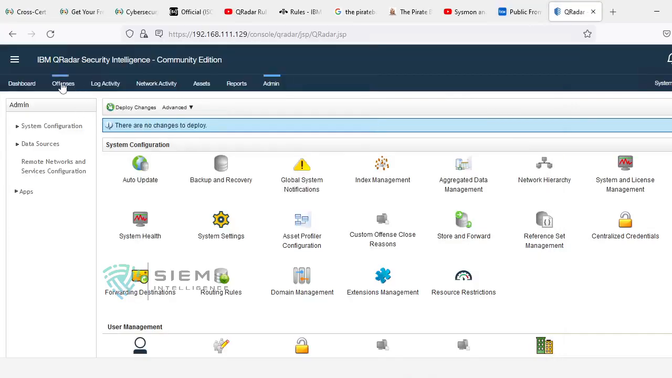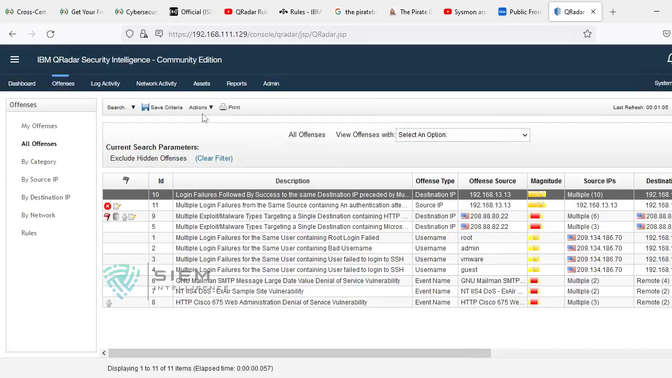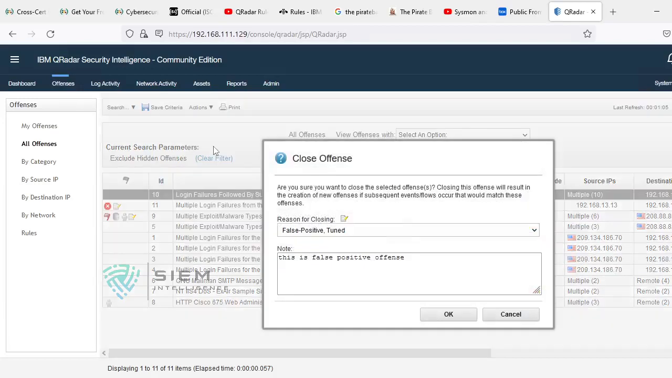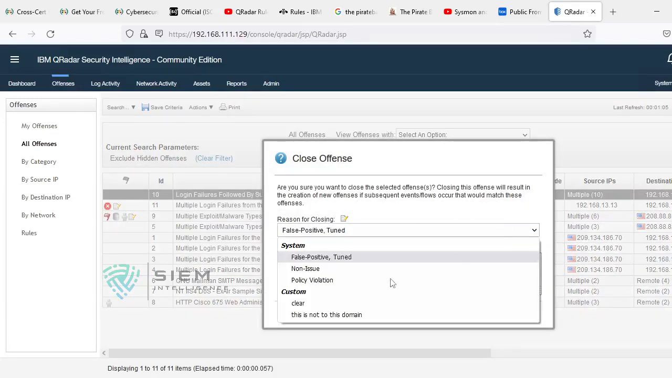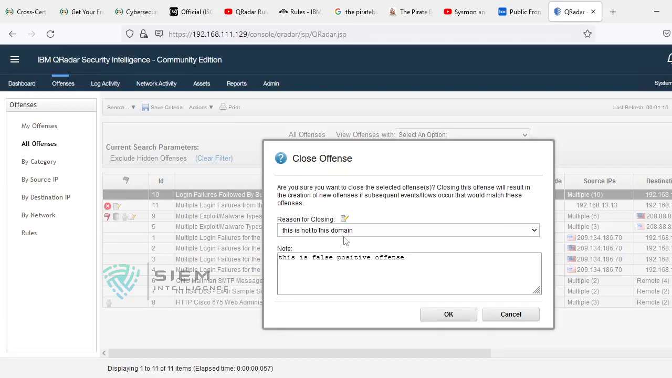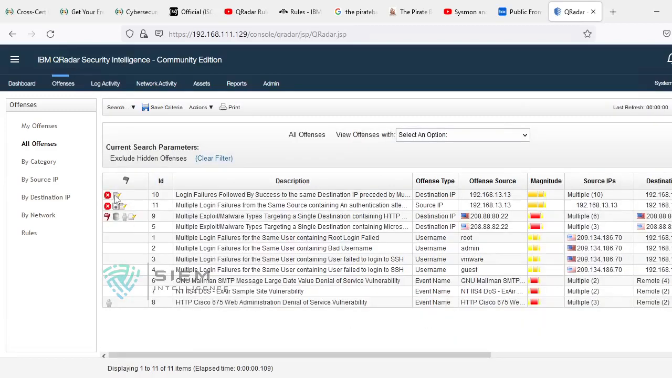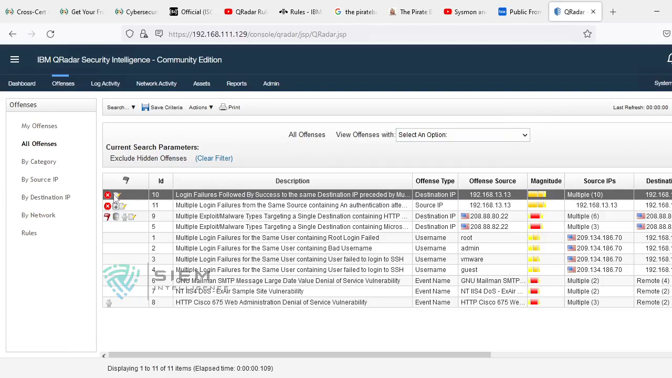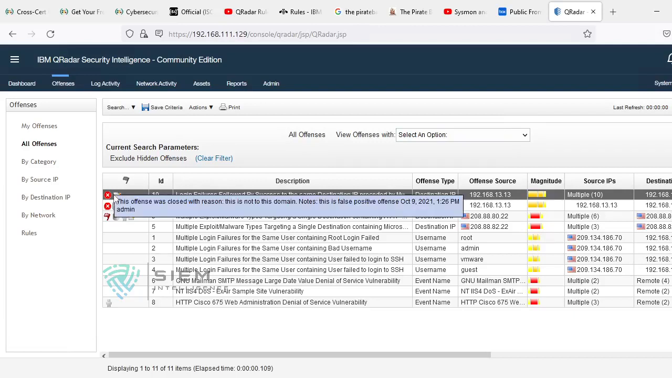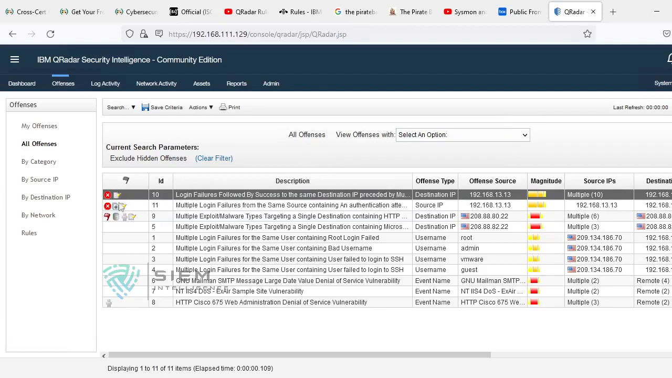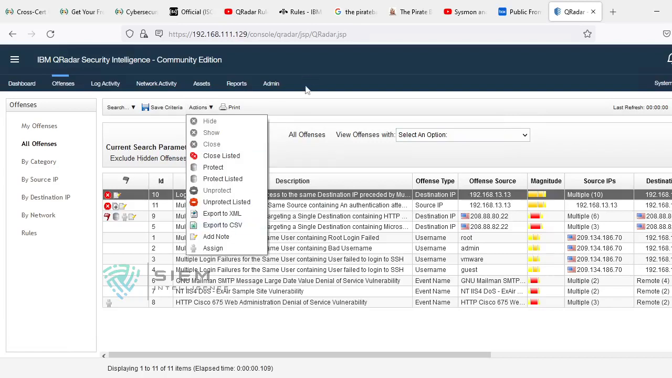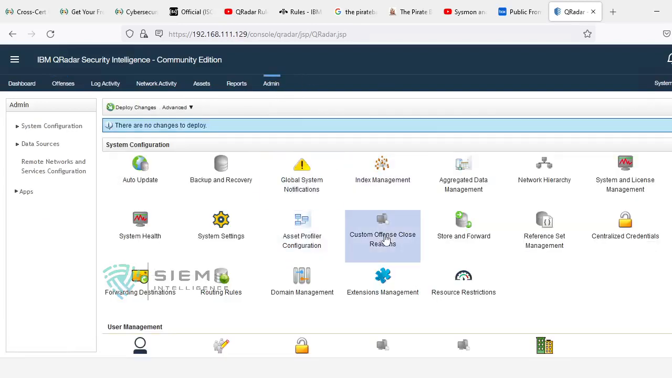Now I am going back to close the offense. I'll do the same close. Now I got the option called two things: clear and this is not related to this domain. So these are my custom closing actions. If I do this, it will close and give the reason that this is not related to this domain. Like that you can create your own custom close reason through admin, custom offense close reasons.